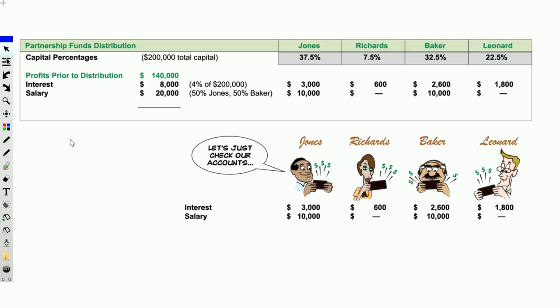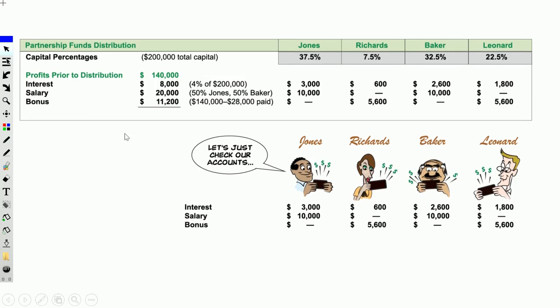So then the next item we're going to look at is the bonus. Now the bonus is going to be paid. So the bonus at this point is the 140 minus the 28,000 that's already been distributed. So now we ultimately have a grand total, in this particular case, of $112,000. 10% of 112 is 11,200. 11,200 is split half to Richards, half to Leonard. So they'll get those halves.